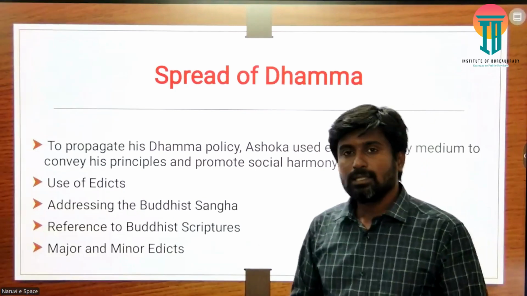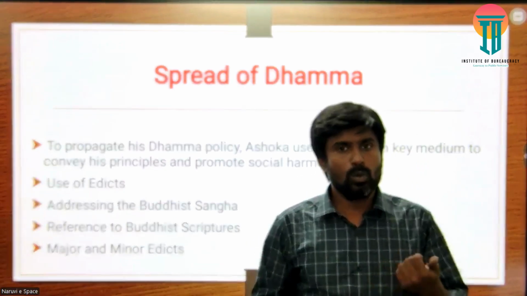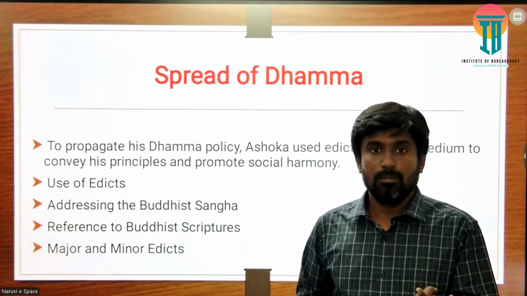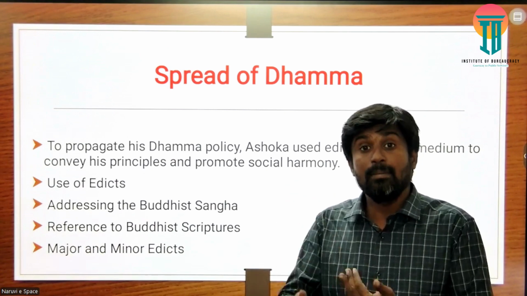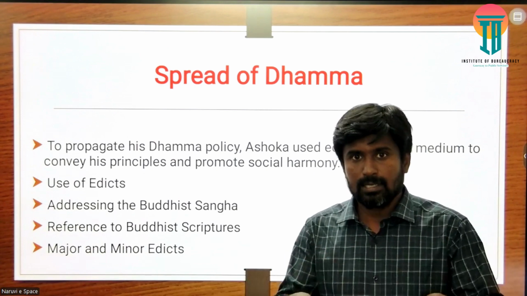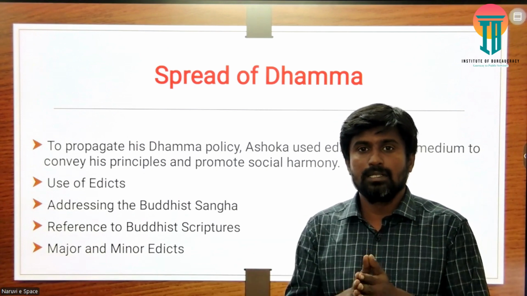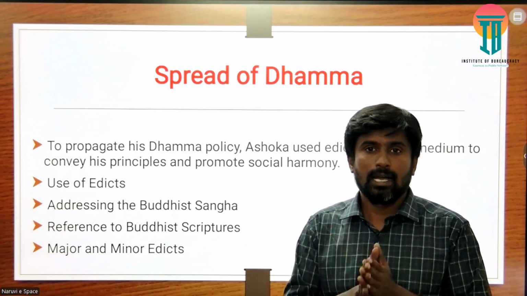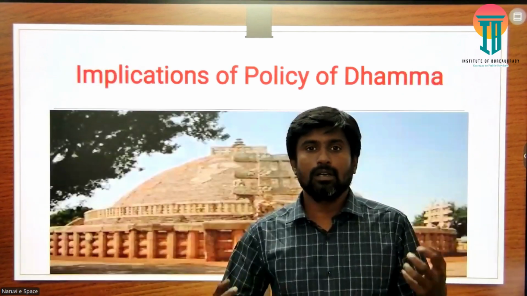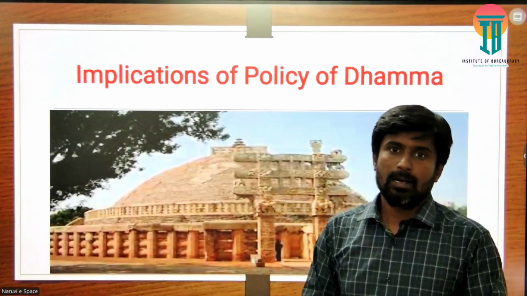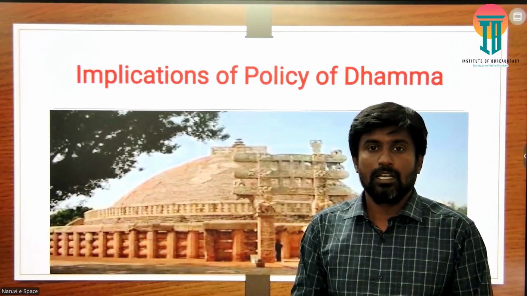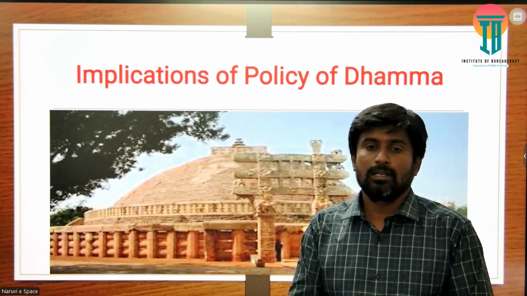Then we can come to some of the Buddhist scriptures. Those scriptures give very detailed information about how Ashoka propagated the policy of Buddha, because he sent emissaries to other countries also. He sent emissaries to different parts of his empire, and those people propagated the ideas of Dhamma. That played a very important part in creating a certain kind of unity among the people, and in making them realize what kind of day-to-day life they have to lead in order to maintain that tolerance and the other aspects.